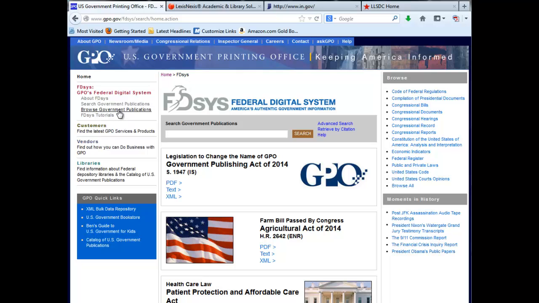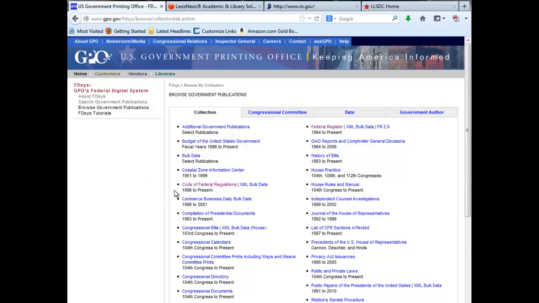We're going to start, like statutes, on the website of FDsys, the Federal Digital System from the United States Government Printing Office. We'll choose Browse Government Publications. And as you can see, here's the Code of Federal Regulations. Once again, codes are organized according to topic, and they should always be current. So the Code of Federal Regulations should contain all regulations that are currently in force, and it will be organized by topic.